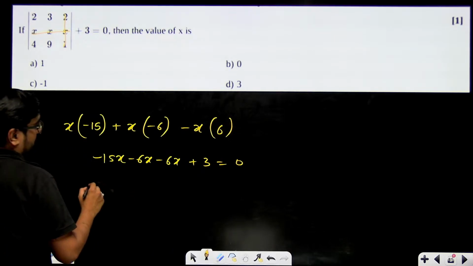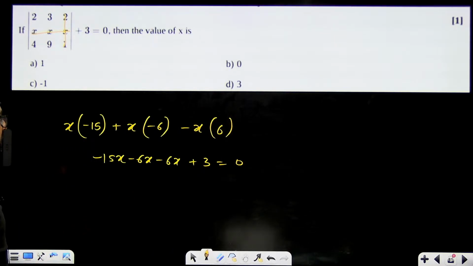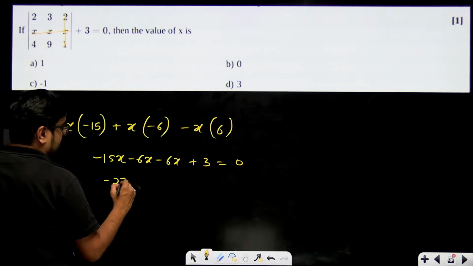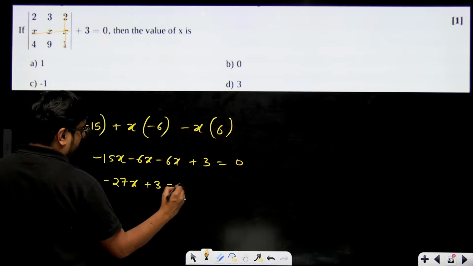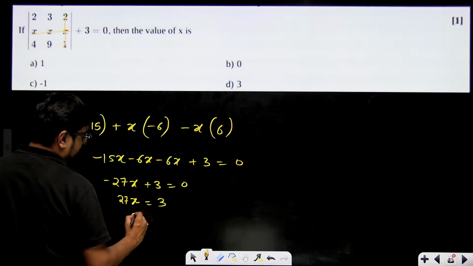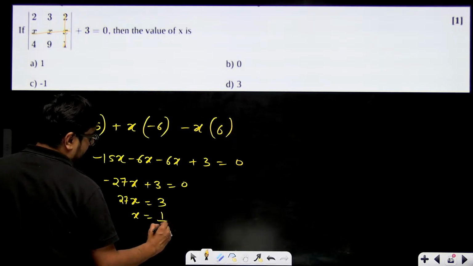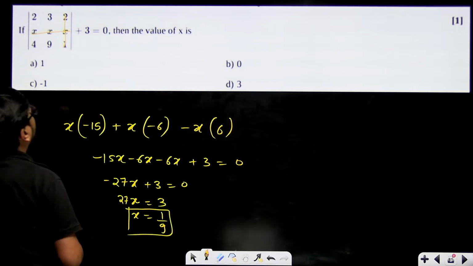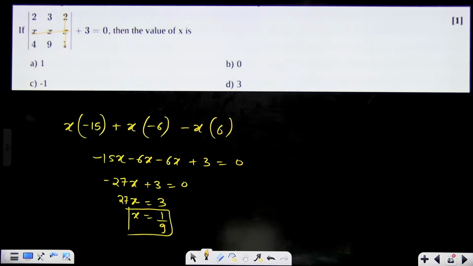What we will get? Minus 15 minus 12, minus 27x plus 3 equal to 0. That means 27x equal to 3, that means x equal to 1 by 9. Value of x will be equal to 1 by 9.